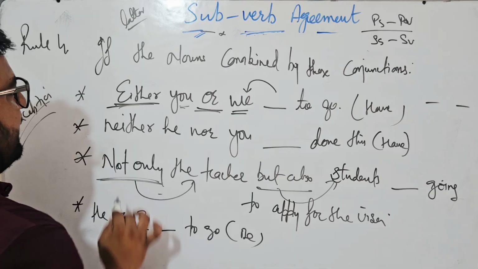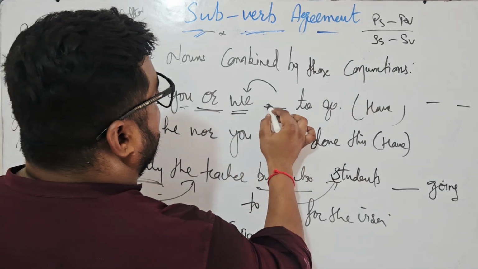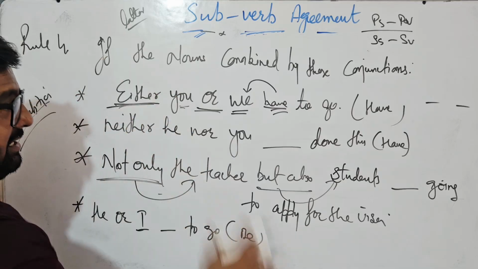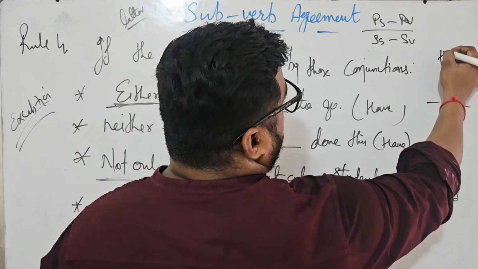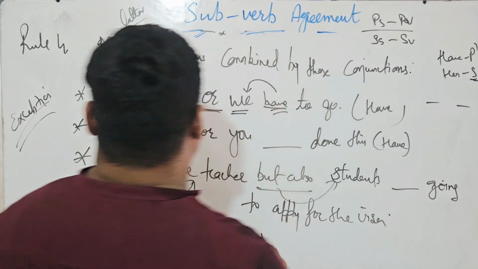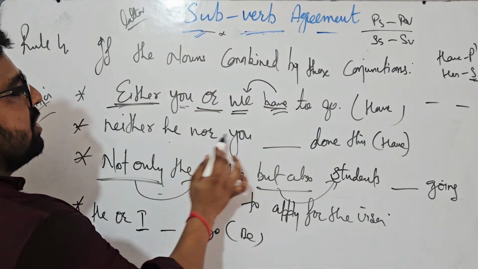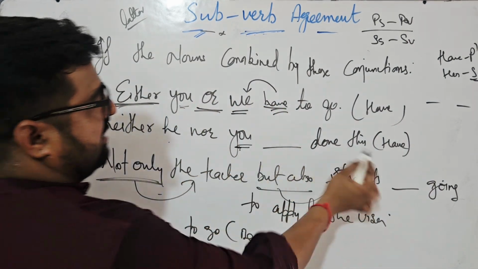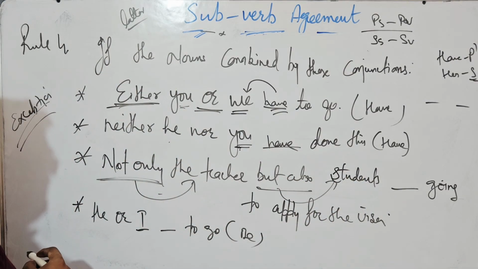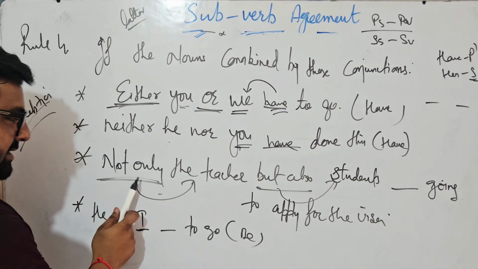I hope you are getting it. So either you or we have to go, because I told you, have is always used with plural and has goes with singular. Neither he nor you, again this is plural, so same, have. Now you just try to do this.